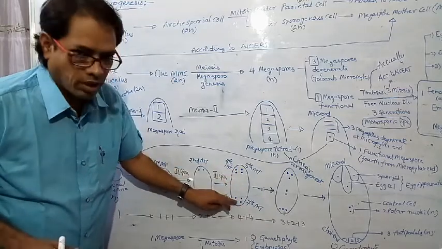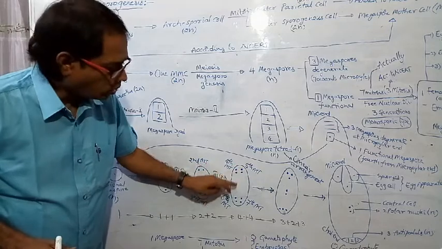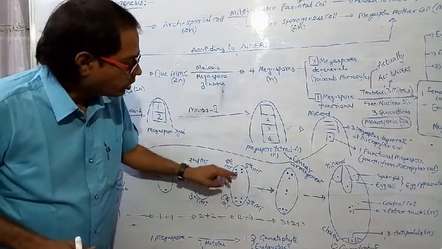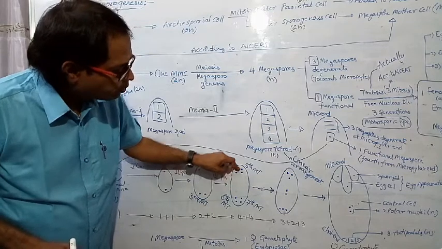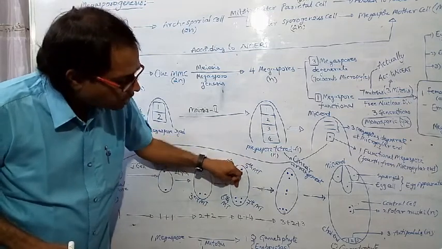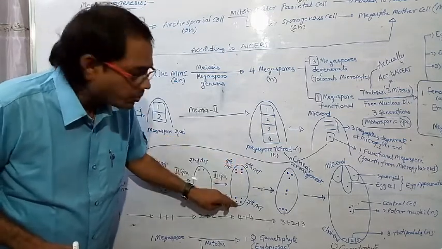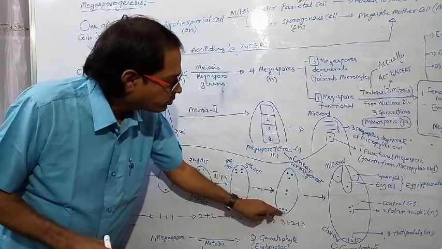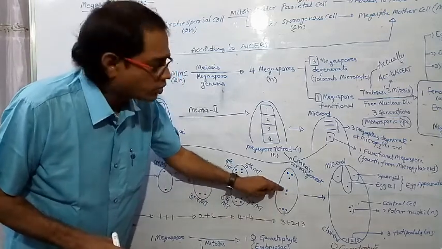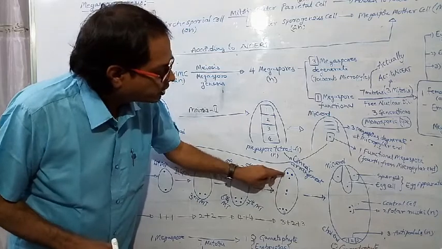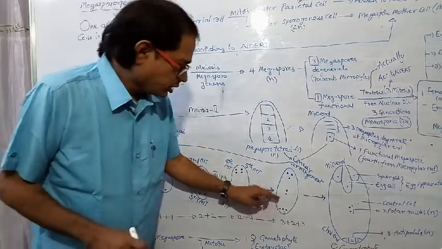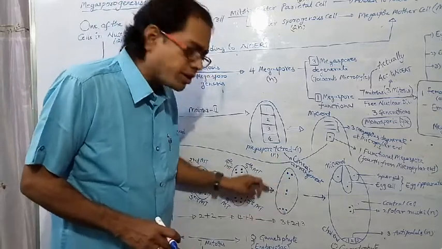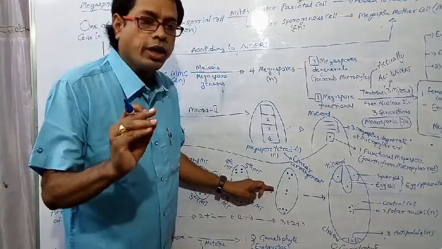4 plus 4, upper pole 4, lower pole 4. So from the upper pole, one nucleus moves towards the center, and from the lower pole, one nucleus moves towards the center. So that is the arrangement of nuclei, 3 plus 2 plus 3. How many nuclei are present here? 8 nuclei.